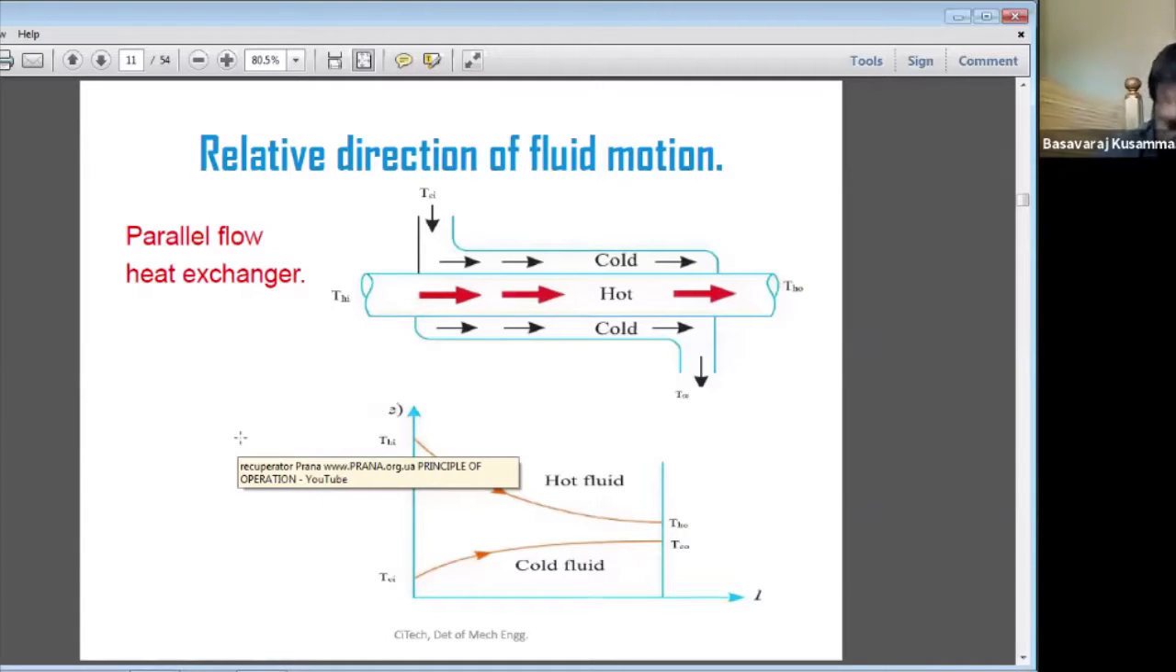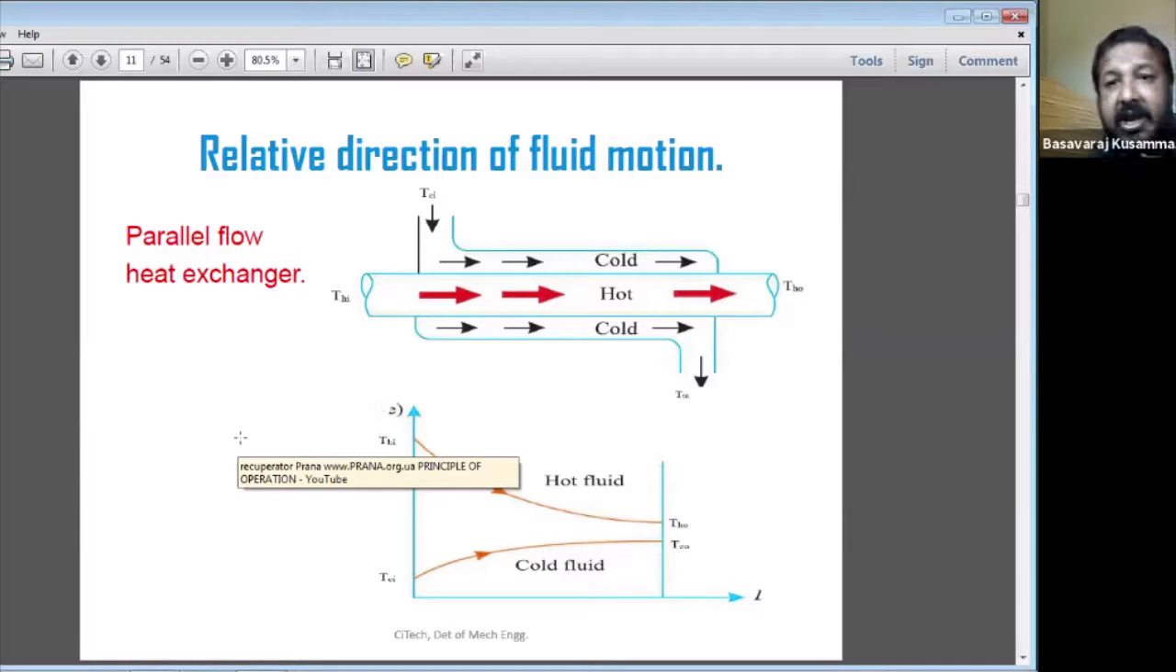Then the second thing is how they classified the heat exchanger, based on the relative directions of the fluid motion. So based on the relative direction of fluid motion, we classify the heat exchanger. One is called a parallel flow heat exchanger, another is called a counter flow heat exchanger, and another is called a cross flow heat exchanger.